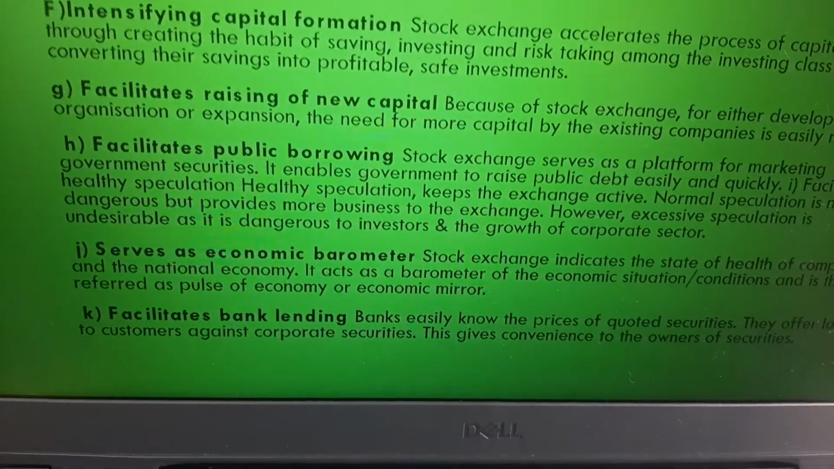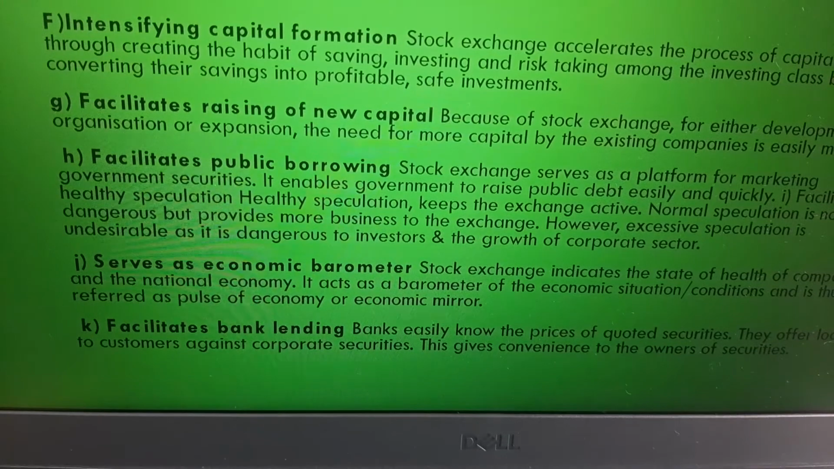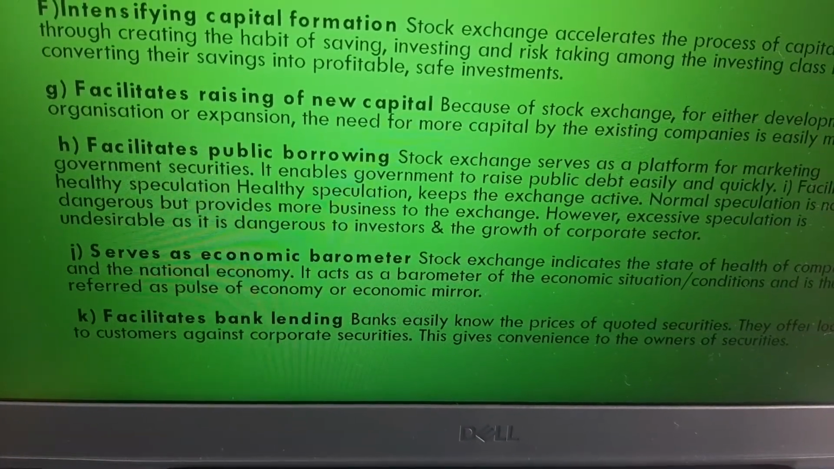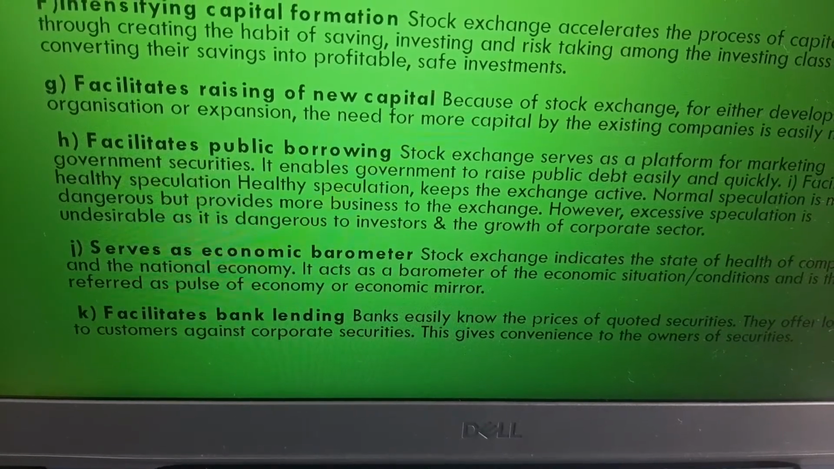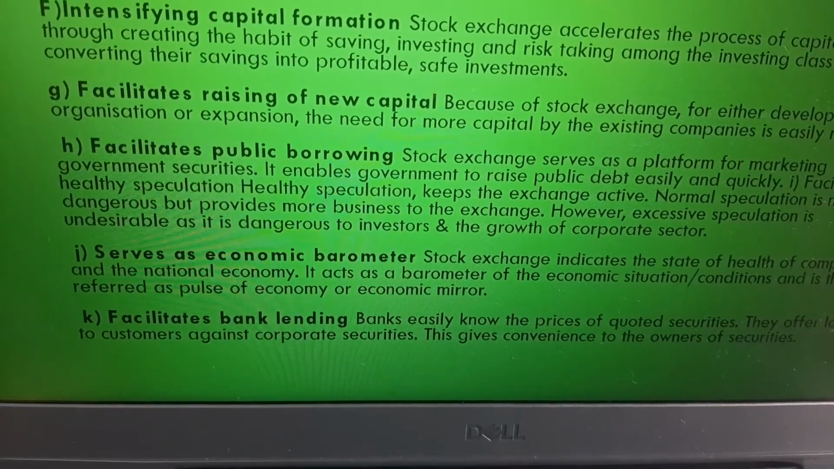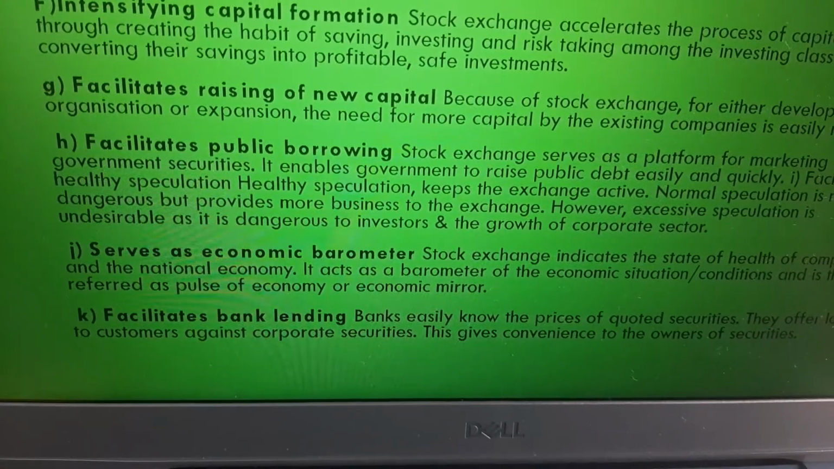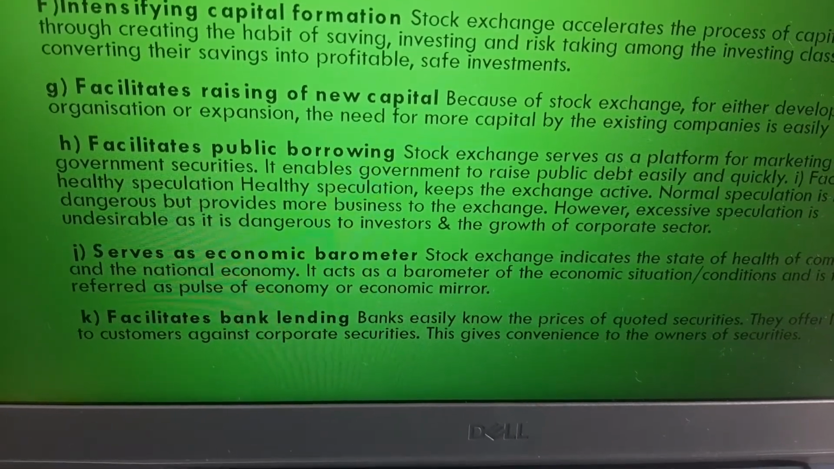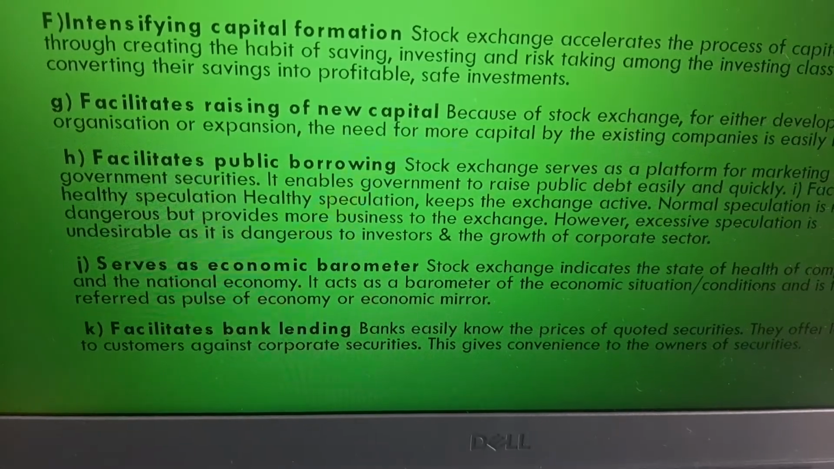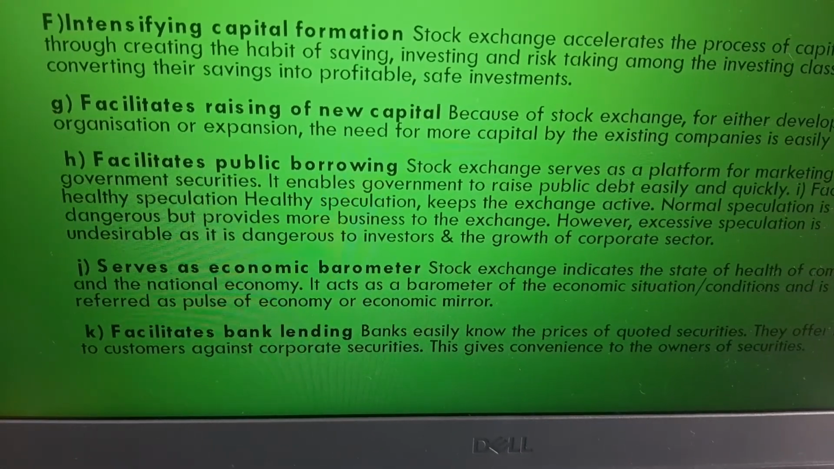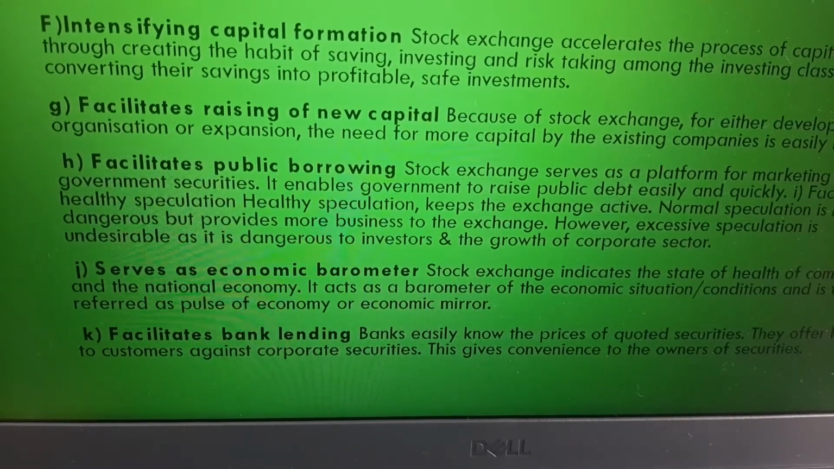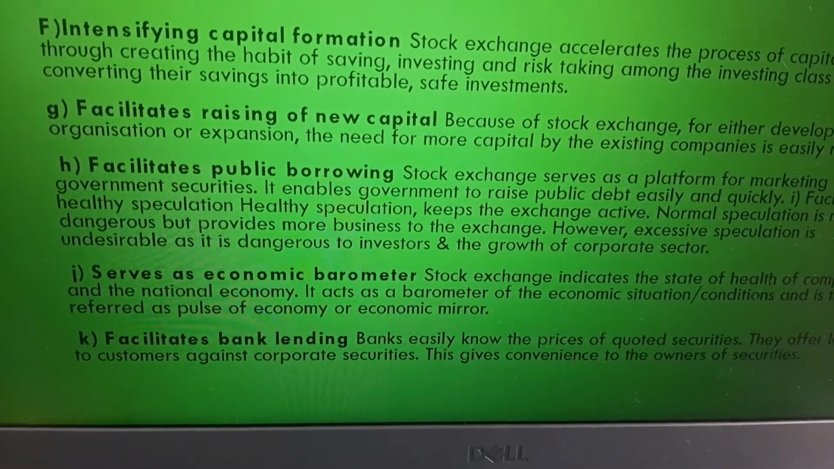It serves as an economic barometer. Yes, we have already seen in the features of the stock exchange that the health of the company and the health of the nation can be measured with the help of stock exchange ratings. If there is a high growing trend in the stock exchange, that means the economy is growing. There are more businesses coming up, and when there is more business, there is more employment. More employment, better standard of living. Thereby, the economy grows.